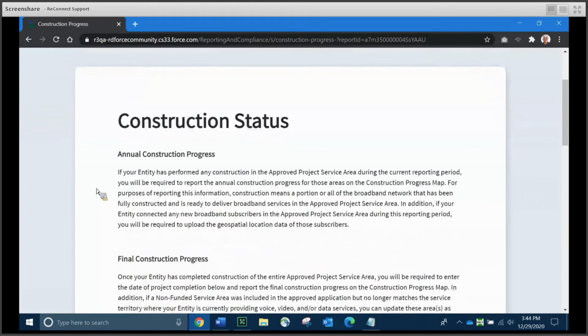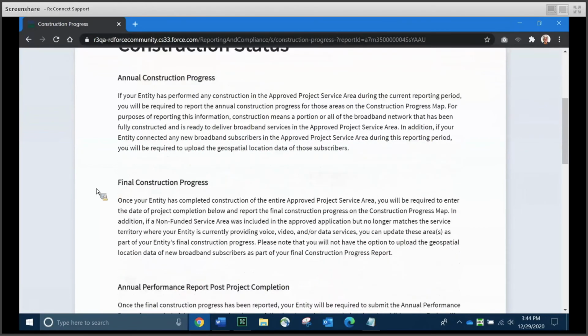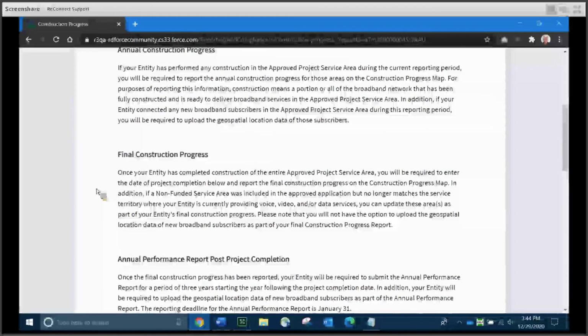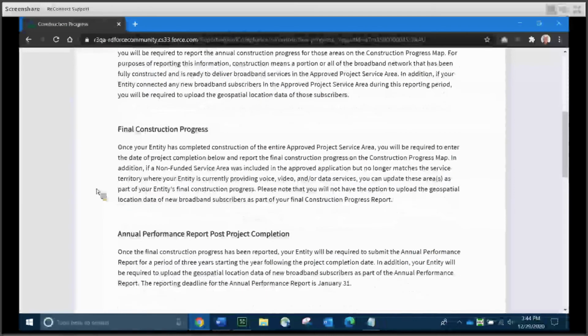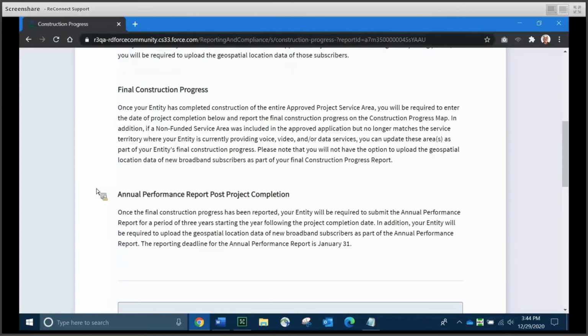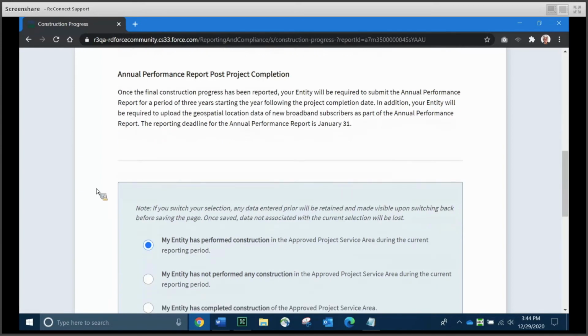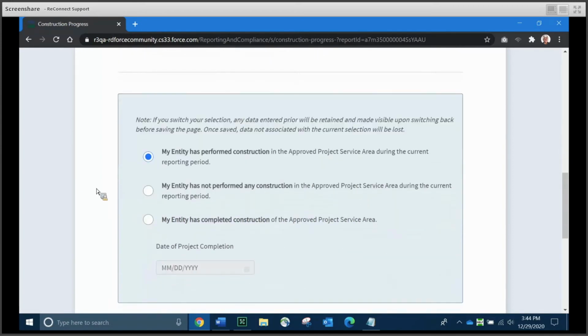And the first thing that you see when the page loads up is some text up at the top that describes the report and how the report functions and what it's used for. And it's also going to tell you that when you've completed construction, you're going to be required to enter your date of completion. And you're also going to be using a construction map to map your construction progress. And it's also going to tell you that after you complete your construction, you're going to move on to reporting the annual performance report rather than construction report.